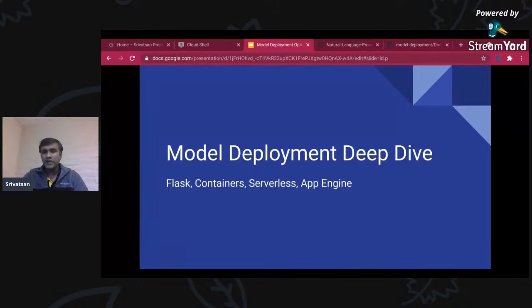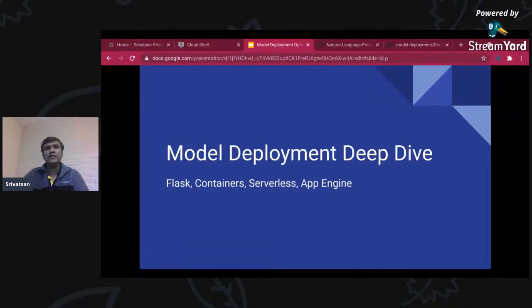What we are going to do in this particular session is we are going to take a model, deploy it as a Flask application, and finally, we are going to scale it on multiple deployment environments. We are going to create a container of it. We are going to put it on a serverless environment, and we are going to also put it on App Engine. Now, there are multiple other ways of deploying on either on-premise or cloud platforms. We are going to see a quick overview of it.